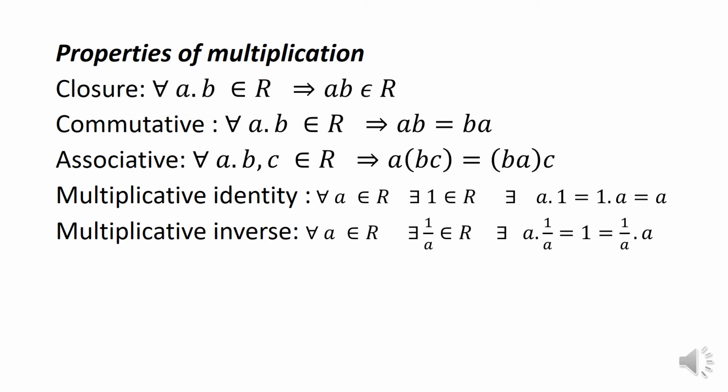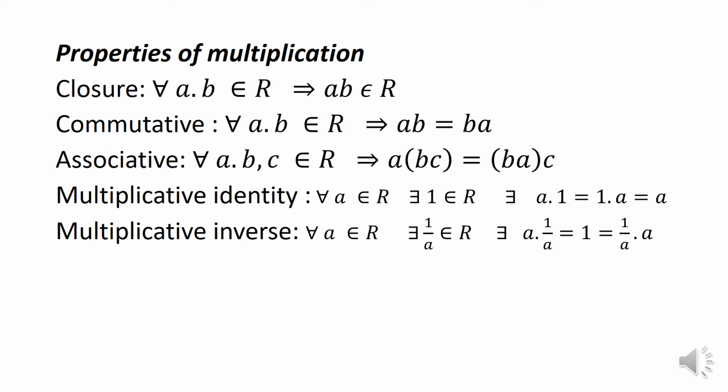Next we have the properties of multiplication. As we defined the properties of addition, similarly we shall define the properties for the operation multiplication. The closure property: for all a, b belongs to R, a into b also belongs to R. If that is satisfied, then multiplication satisfies the closure property on the set R. And again the commutative property: for all a, b belongs to R, if a into b equals b into a, then the commutative property on multiplication is satisfied.